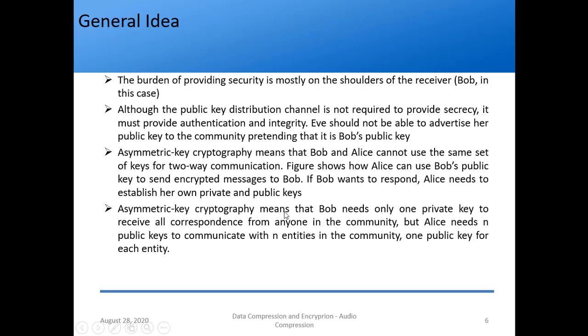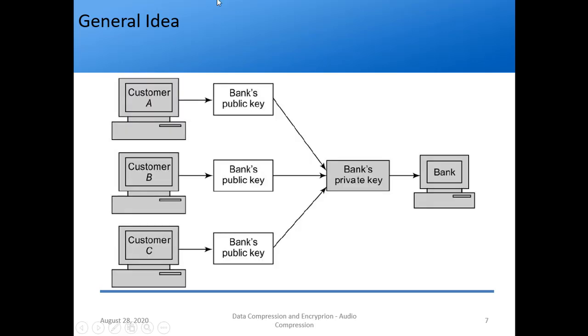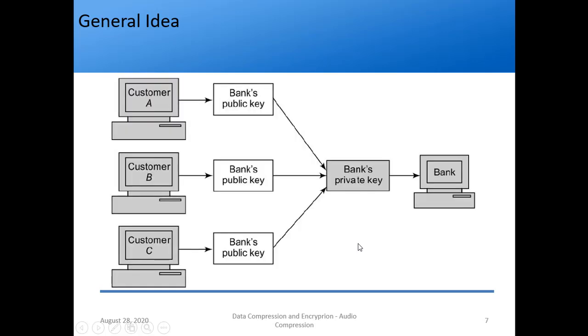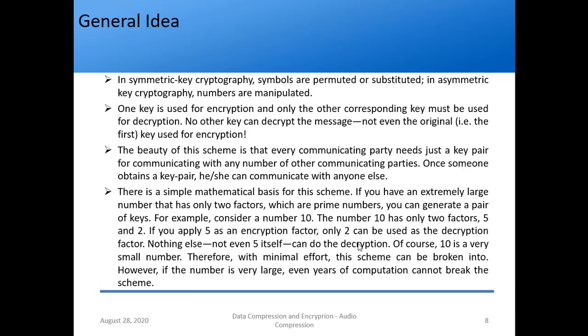So then we saw that example of a bank, right? What we saw from there is that Alice needs n public keys to communicate with n entities in the community. Then further we saw what the difference is. In symmetric key cryptography, the symbols are permuted or substituted. But what happens in asymmetric key cryptography? Numbers are manipulated. So this is the main difference, right?